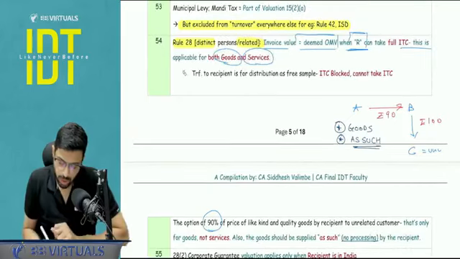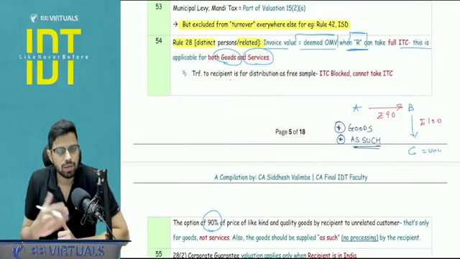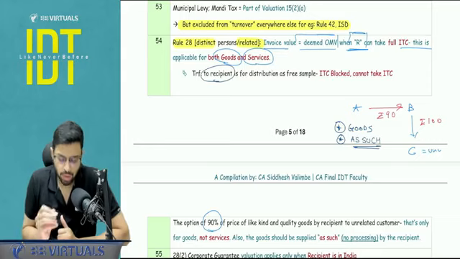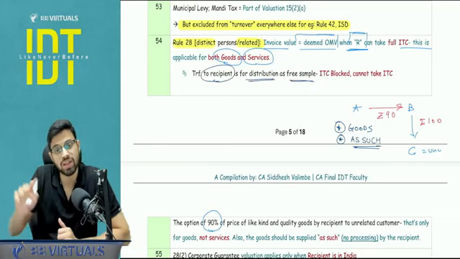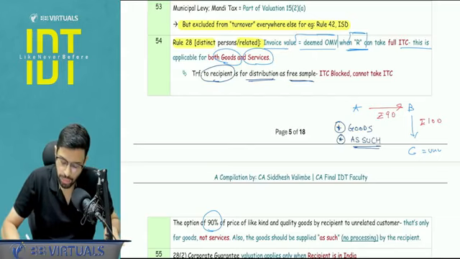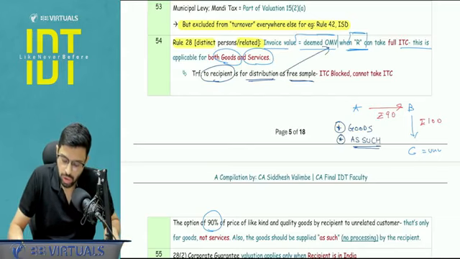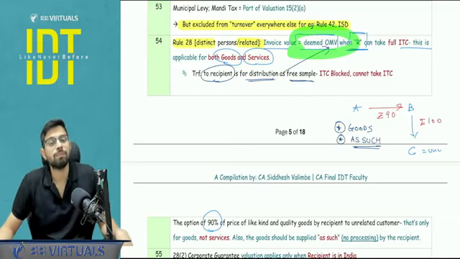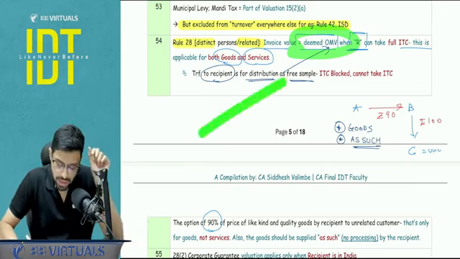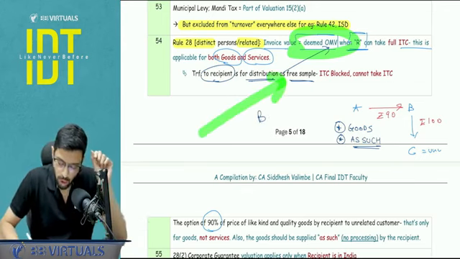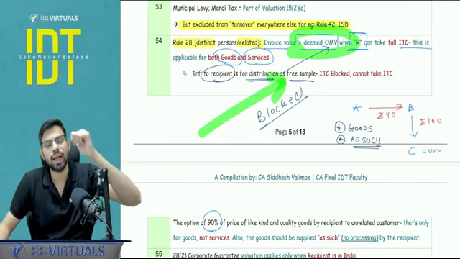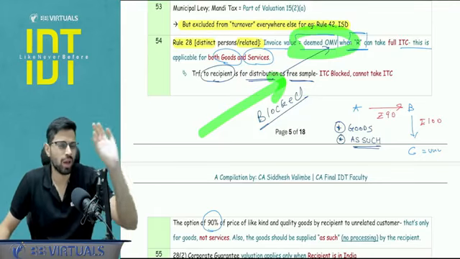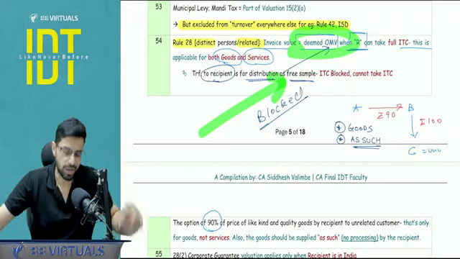This is done. Just a point to be noted. When you are transferring to a recipient, that is, this is the distinct person or let's say related person, and if this transfer is happening for the purpose of distribution as free sample further, then in that case, you cannot apply this concept of invoice value as deemed open market value. Why? Because the credit is blocked in this case. And if it is blocked, the recipient cannot take ITC. If the recipient cannot take ITC, the invoice value cannot be accepted as deemed open market value. I hope this is clear.